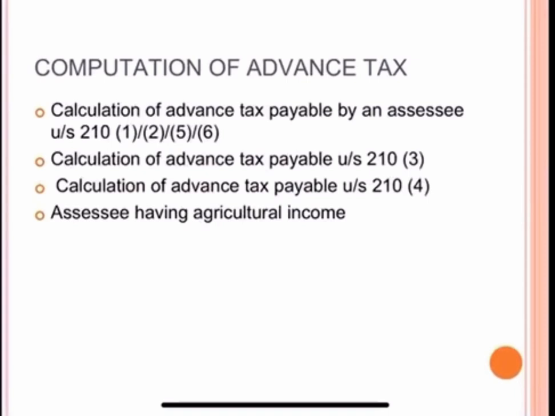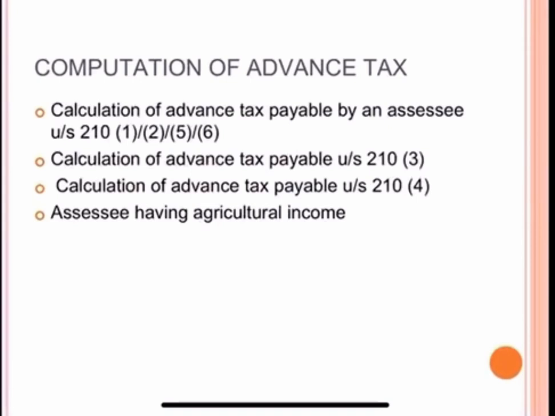Then the second point is calculation of advance tax payable under section 210(3). The assessing officer, while making an order under this section asking an assessee to pay advance tax, shall take into consideration the total income of the latest previous year on which regular assessment has been made, or the total income returned by the assessee in his latest return, whichever is higher, and the assessee will take it as current income, on which tax shall be calculated at the rates applicable in the financial year.